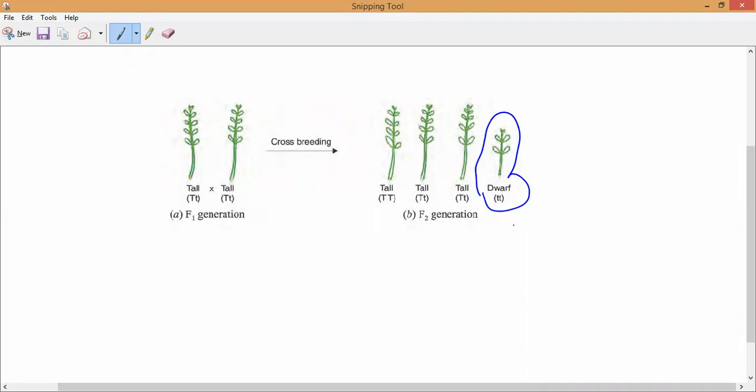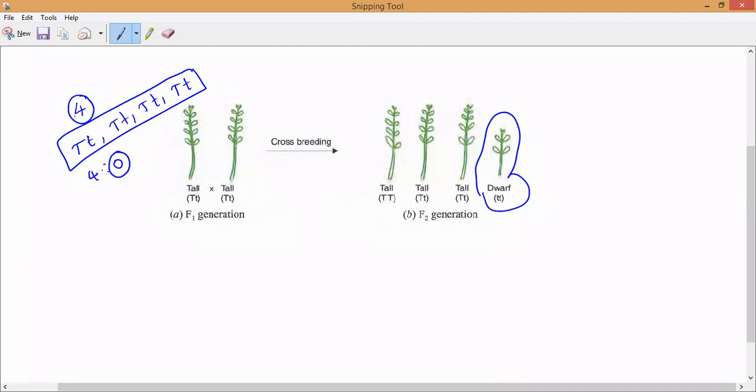Now in the parental generation, all the plants are what, guys? If you take four examples, all are tall plants only: TT, TT, TT and TT. So there is no kind of dwarf plant. The ratio is 4:0, where 0 is the dwarf plants. All plants are tall plants only.